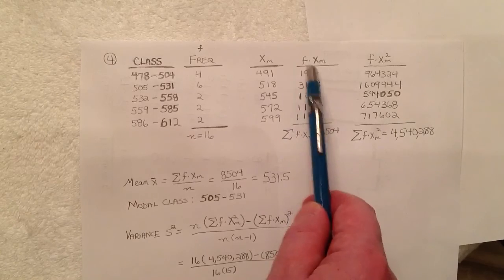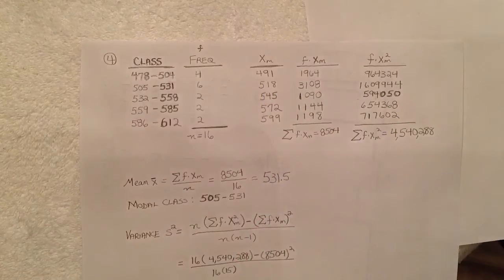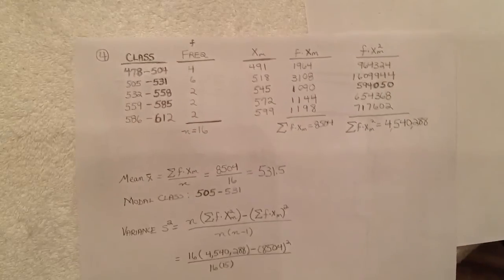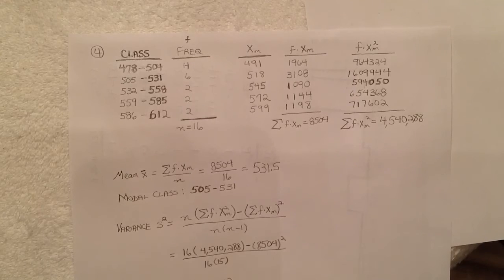And so far as the variance goes, adding in this remaining column, you're looking at the frequency times the square of the class midpoint. Okay, and so we have for these products these rather large numbers, and adding them all together, we have 4,540,288.